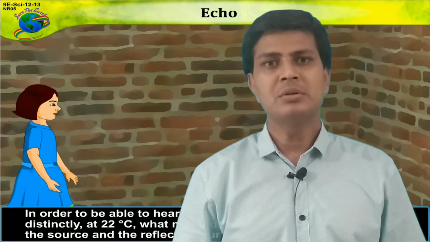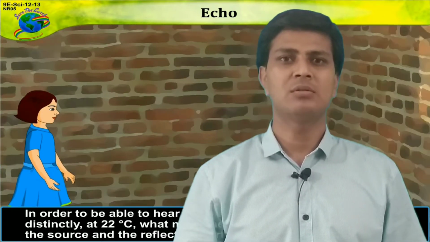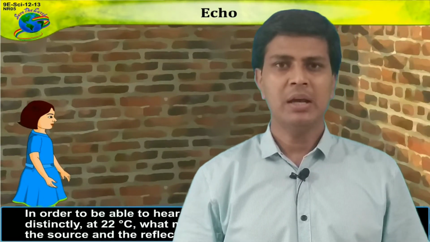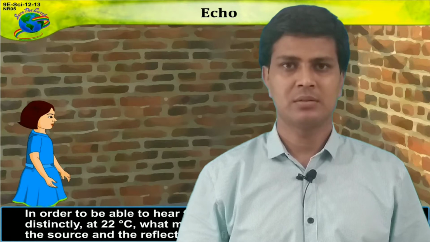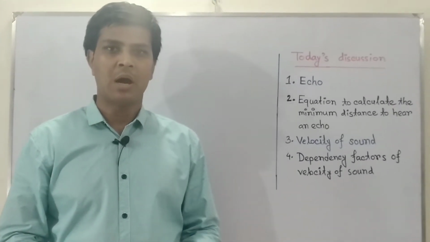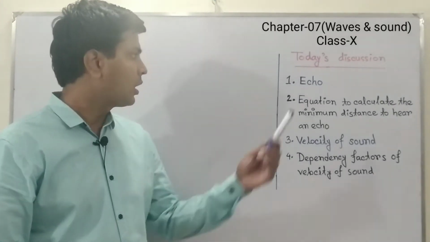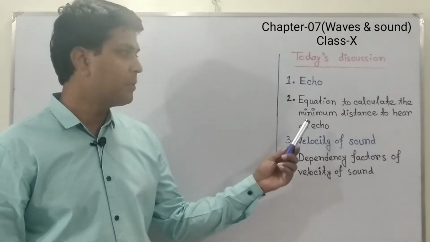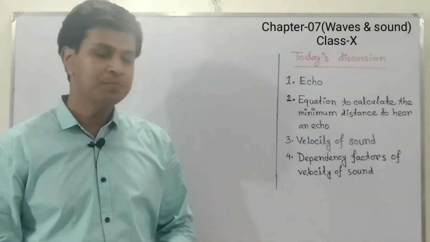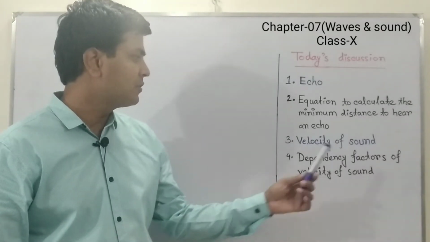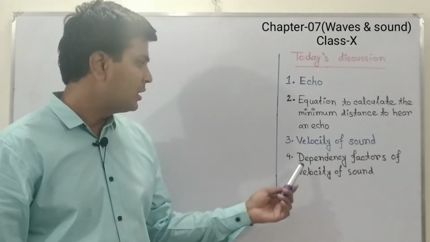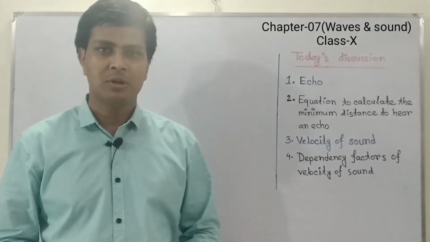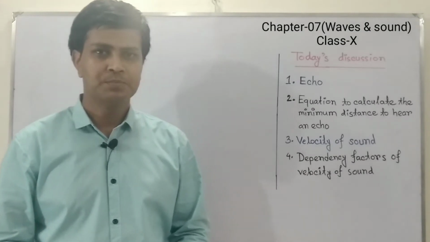Today I am going to discuss waves and sound from chapter 7 for class 10. Okay, let's start today's lecture. Our discussion today: number 1, echo; number 2, the equation to calculate the minimum distance to hear an echo; number 3, the velocity of sound; and finally, the dependency factors of velocity of sound. The first topic is echo.